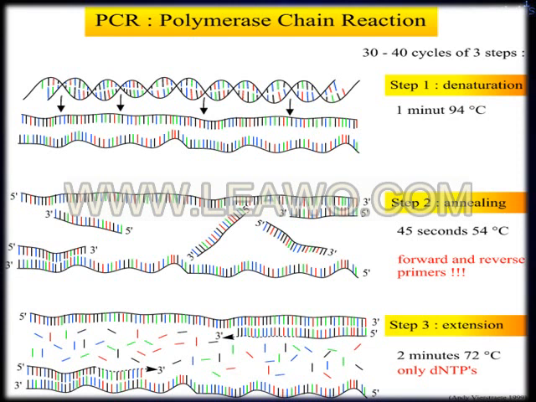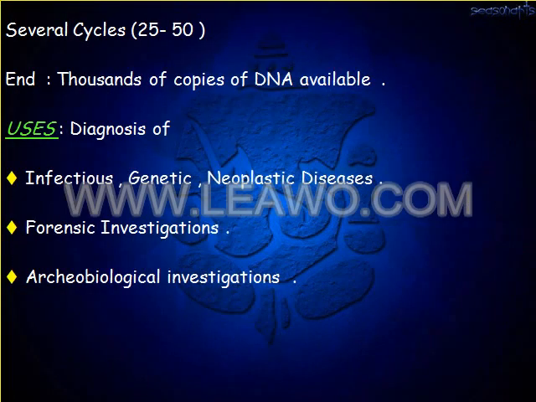In the same way, when the cycles are repeated, you will get a large number of DNAs. After several cycles of polymerase chain reaction, for about 25 to 50 cycles, you will get thousands of copies of DNA.